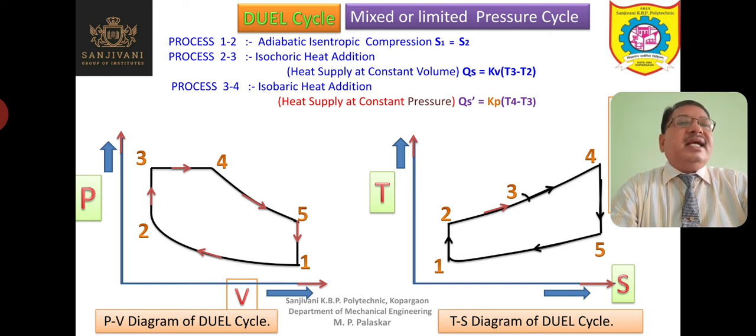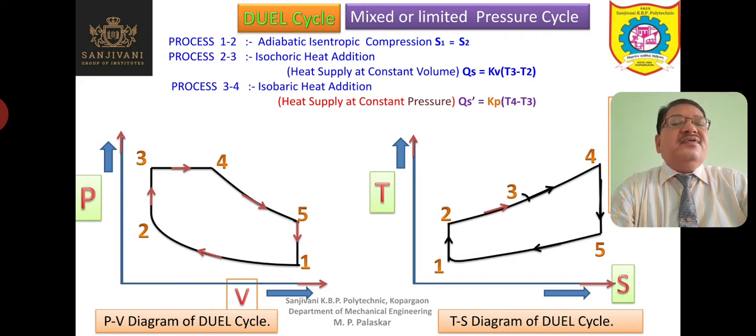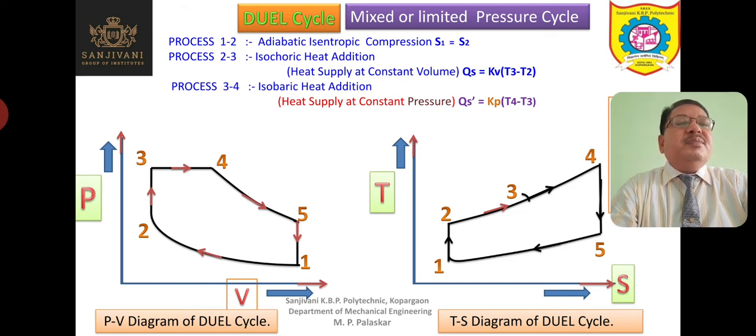So this heat supplied at constant pressure will be equal to Kp into T4 minus T3. T4 is the temperature at the end of the heat supply at constant pressure, and T3 is the temperature at the beginning of the process of heat supply at constant pressure. Therefore, T4 minus T3 is the rise in temperature.